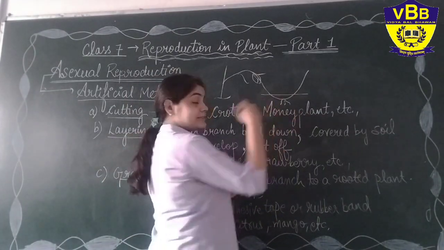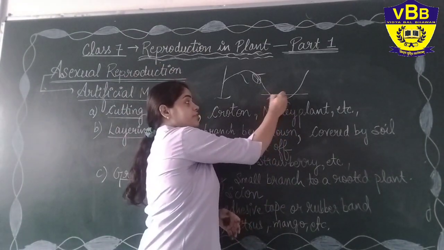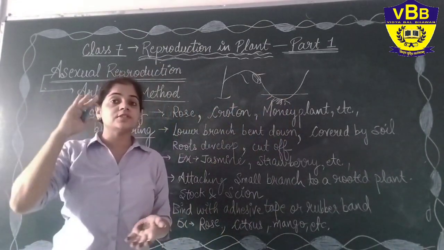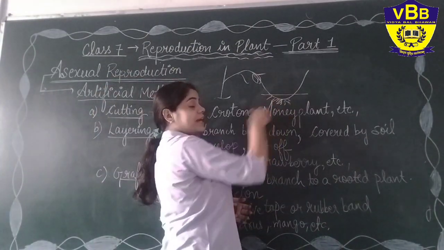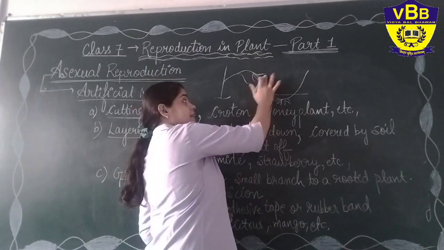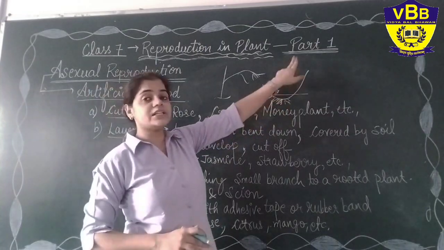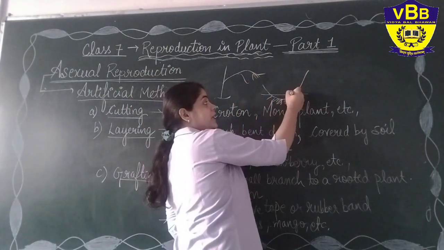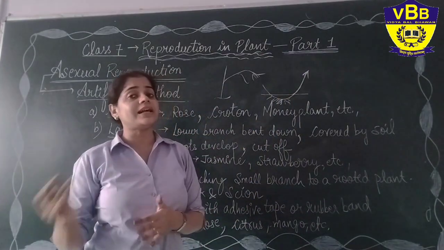After some days, new roots will grow from this bent down area which is being covered with the soil. After the roots started growing, they cut out this area so that a new plant will arise from it. Already half of the portion is above the ground, and that half portion will start growing as the new plant.